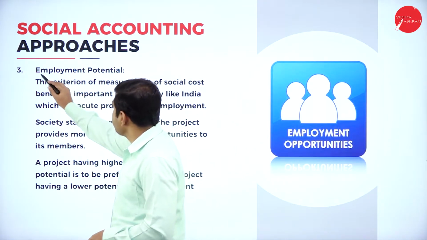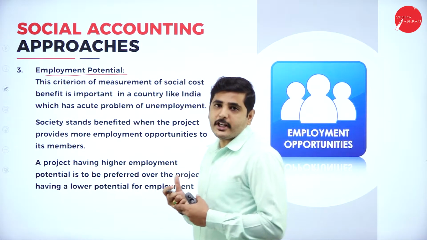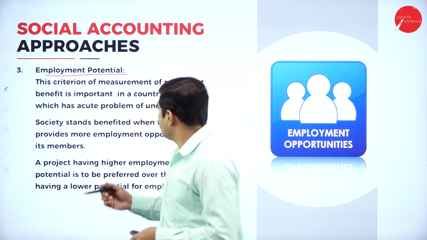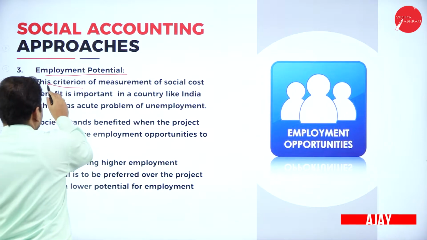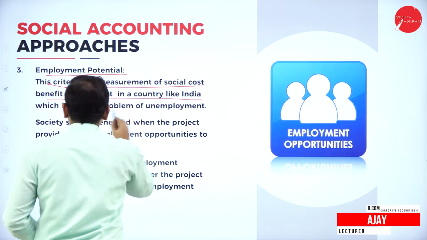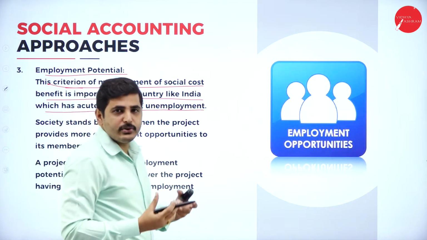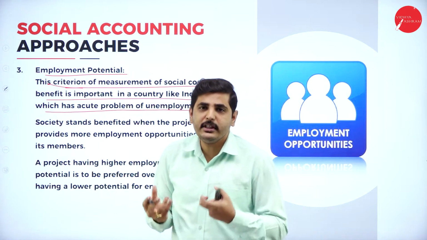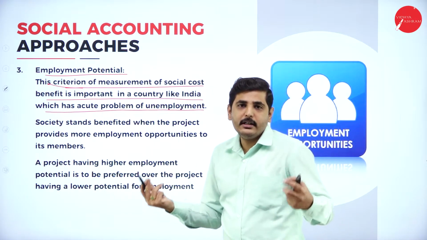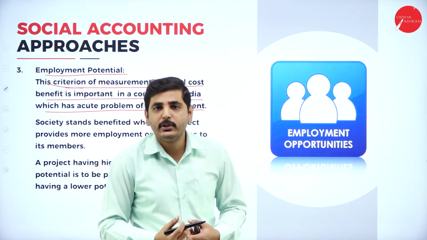Next one, first one, here: employment potential. By doing Social Responsibility Accounting, we can generate employment. So how to generate employment? This criterion, measurement of the social cost benefits, is important to a country like India, which has an acute problem of unemployment. So we have to use the resources in a judicious way in order to provide more profit to the country and generate more employment for the general public.